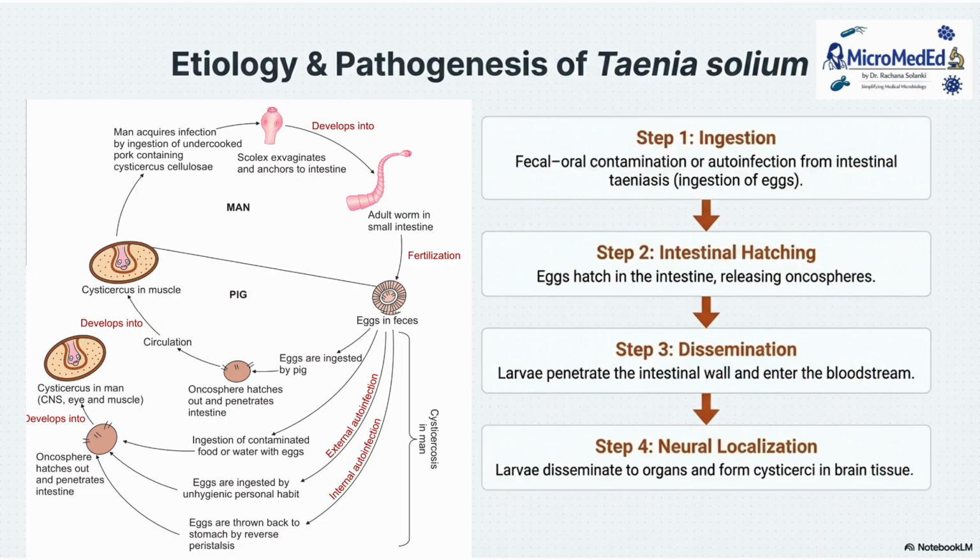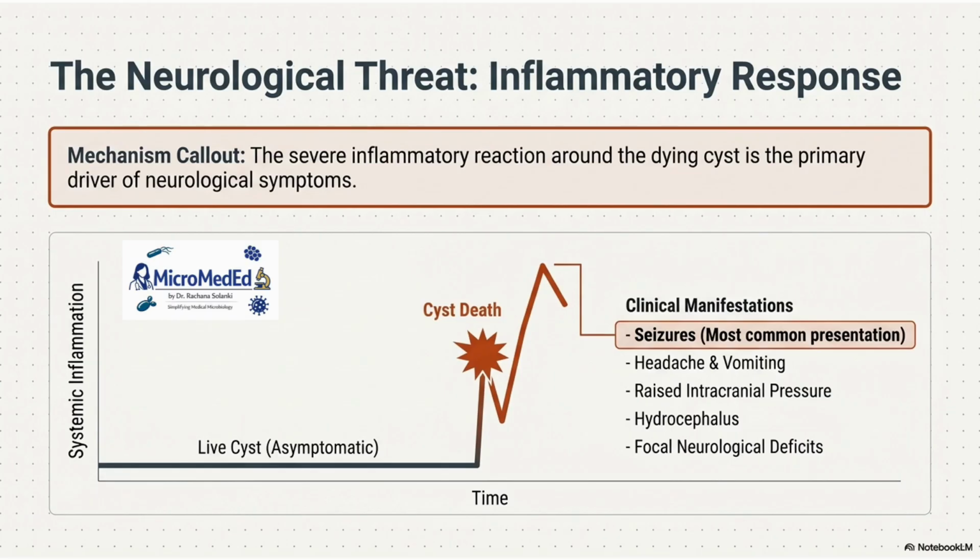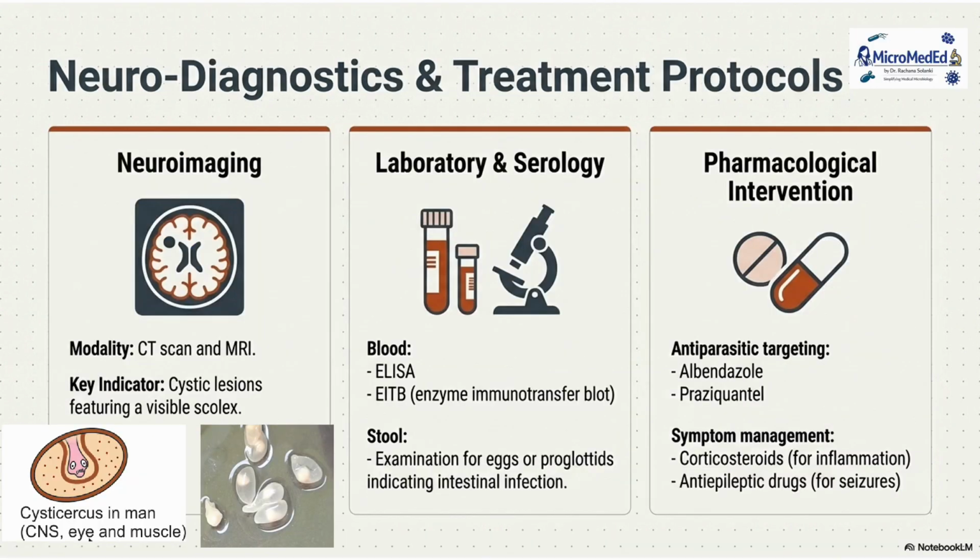The most common site is the CNS. For neurocysticercosis, the inflammatory response leads to the main symptoms, and the symptoms would be seizure, headache, vomiting, raised intracranial pressure, hydrocephalus and focal neurological deficit. How can you diagnose it? With the help of imaging, that is CT scan and MRI, you can find the cysticercus